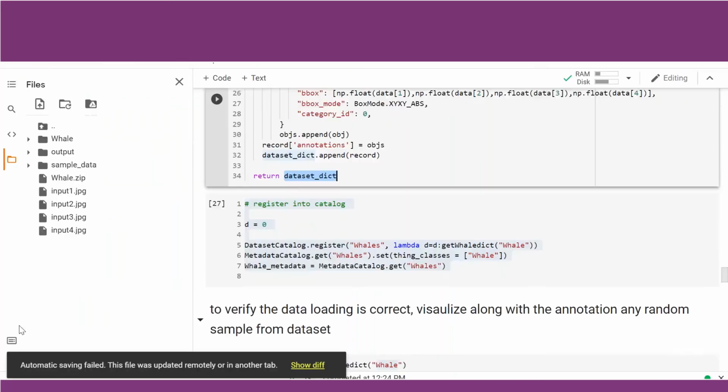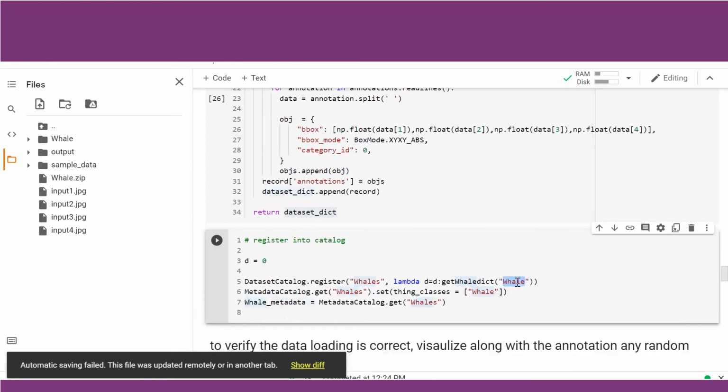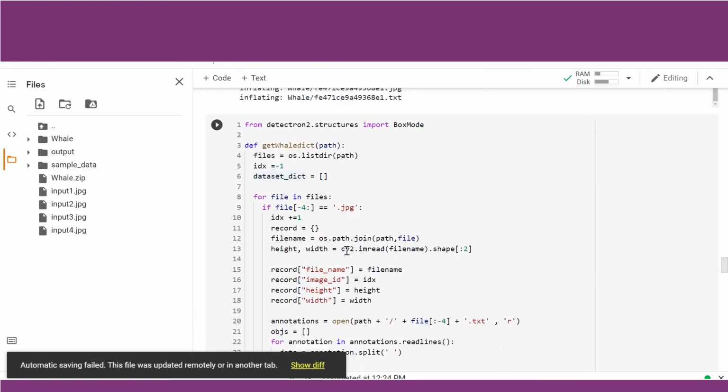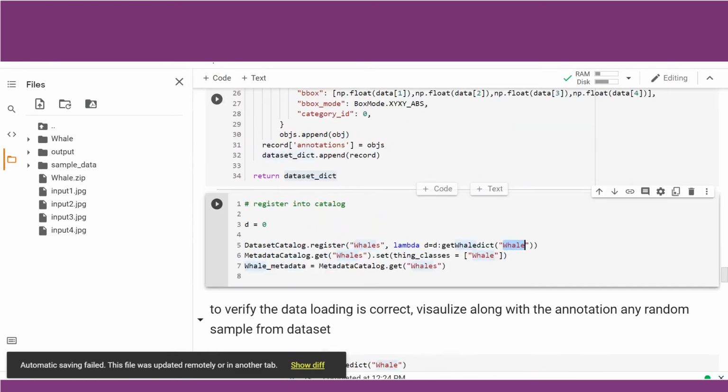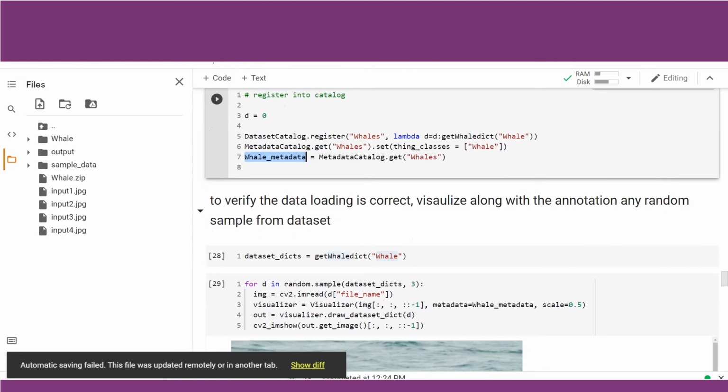What we are going to do now is register our Whale data by passing the folder path, Whale, into this method which we have created. It will return the dataset dictionary, and that dataset will be registered in the dataset catalog and the metadata catalog. So this is the format in order to register our custom dataset in Detectron. Our data has been registered in Detectron with these three lines of code.